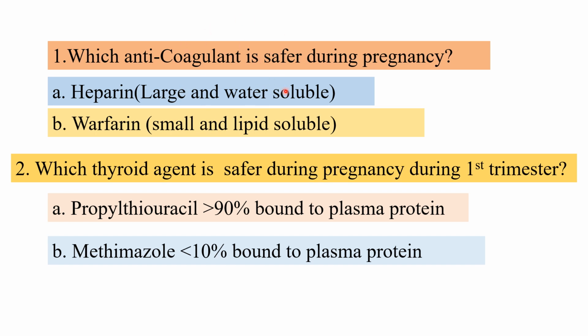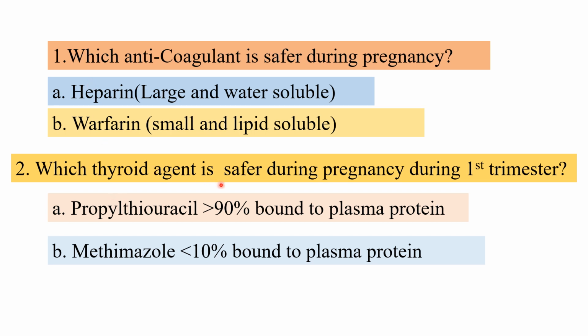Which anticoagulant is safer during pregnancy? For example, heparin or warfarin. Heparin is highly prescribed. Why? It is large as well as water soluble. Since it is water soluble, it cannot cross the placental barrier, and it is also large. Large molecules cannot cross the placental membrane. So if asked, the answer would be heparin.